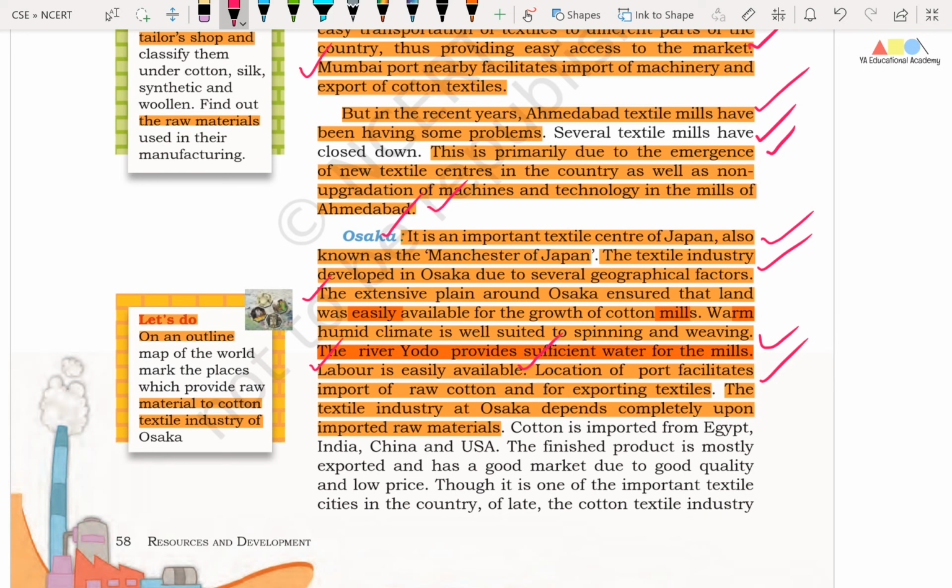The location of port facilities facilitates import of raw cotton and export of textiles. Similarly friends, the textile industry at Osaka depends completely upon imported raw materials.